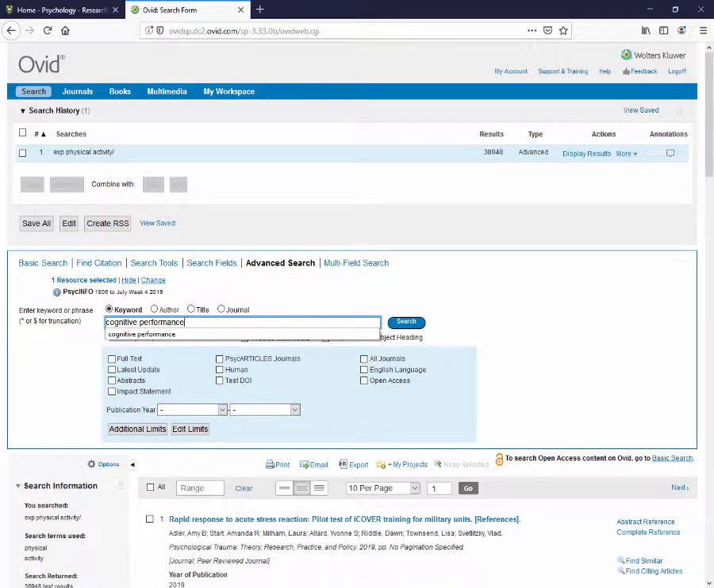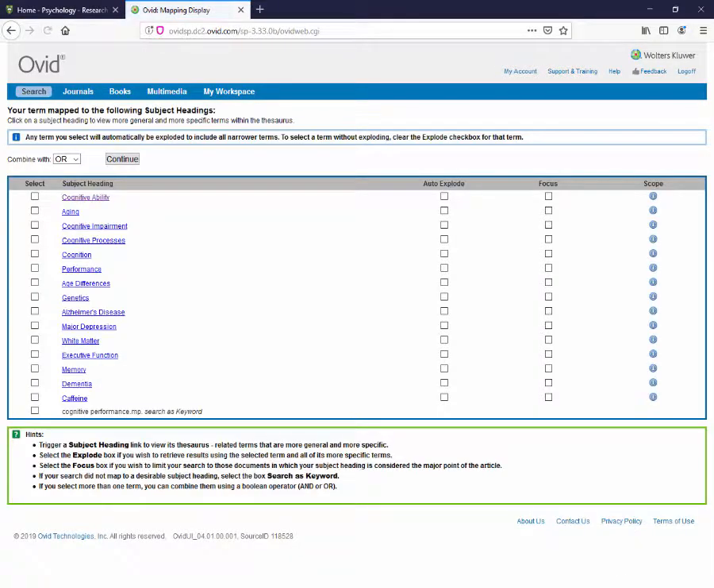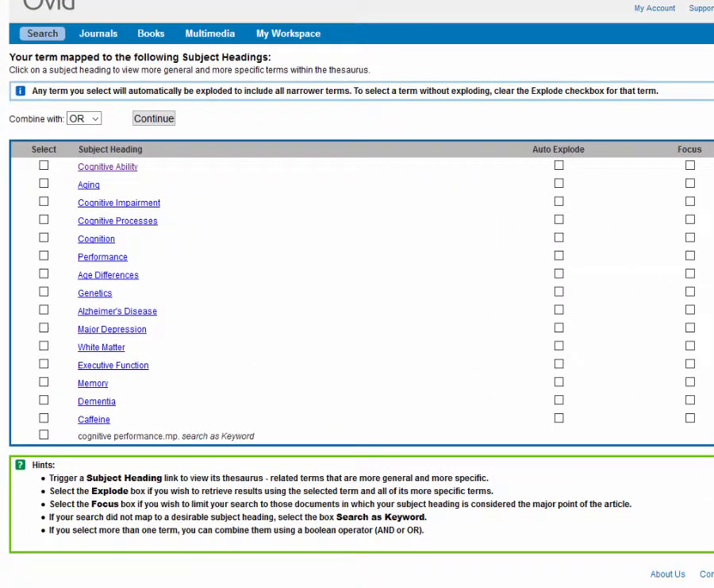Now again, PsycInfo is going to try and find a subject heading that it thinks we should search. And looking at this list, it looks like cognitive ability best fits our topic. There may be others that are also suitable to our research question, but for today's search, we will just focus on cognitive ability. You will see that as soon as we select a subject heading on this page, the Auto Explode option is checked. Again, this ensures that all narrower concepts of this heading are included in our search.